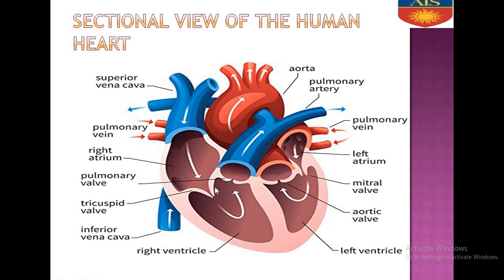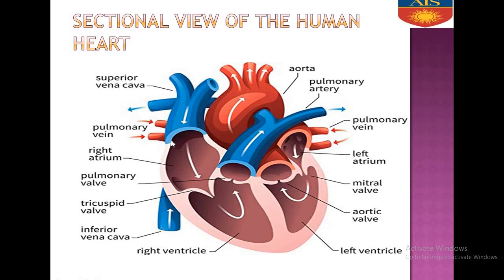Now there are four valves in our human heart: tricuspid valve, bicuspid valve, pulmonary semilunar valve, and aortic semilunar valve. Now, what is the function of a valve? A valve acts as a gatekeeper. It allows the blood to flow in only one direction. It prevents the backflow of blood.